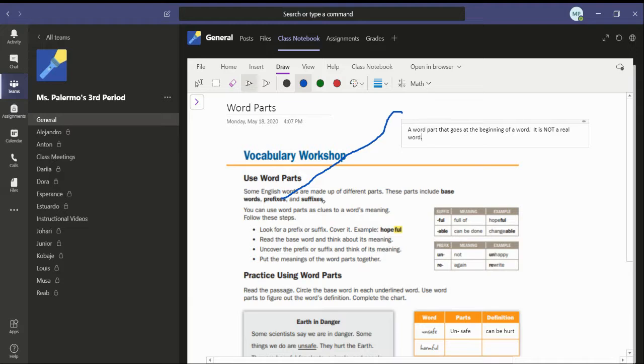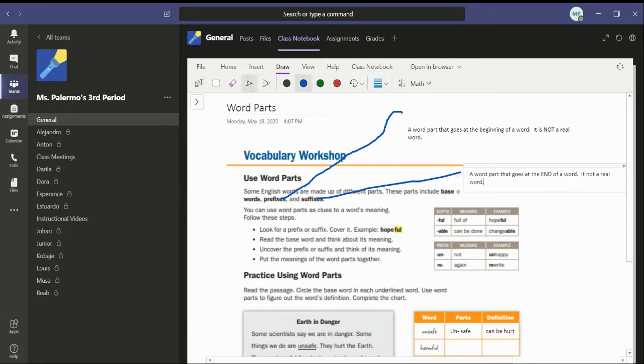A suffix is very similar to a prefix. Kind of hard to control this thing. All right, let's go back to that. So, as I was saying, a suffix is similar to a prefix, except it doesn't come at the beginning of a word. It comes at the end of a word. So a suffix is a word part that goes at the end of a word. Again, it is not a real word.